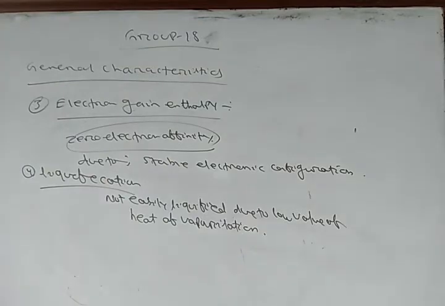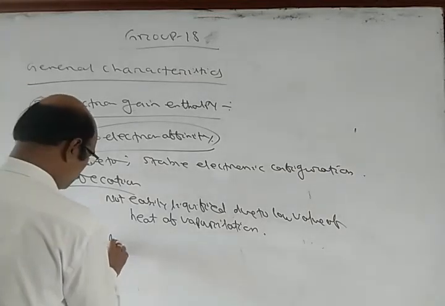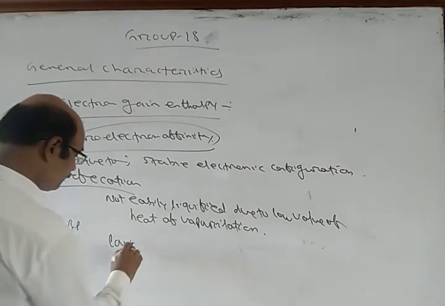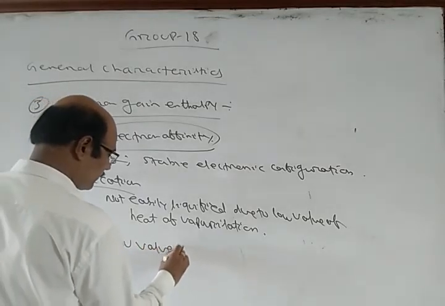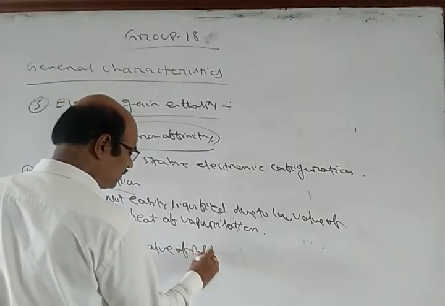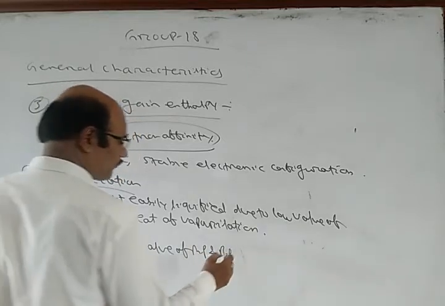And they have a very low value of melting point and boiling point.